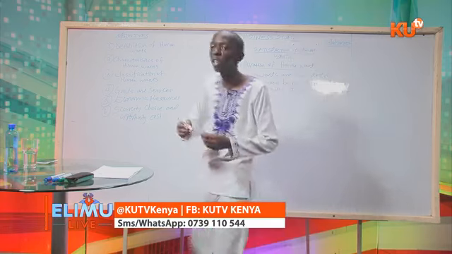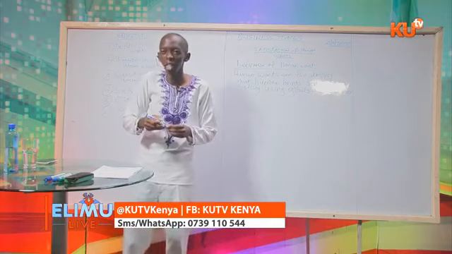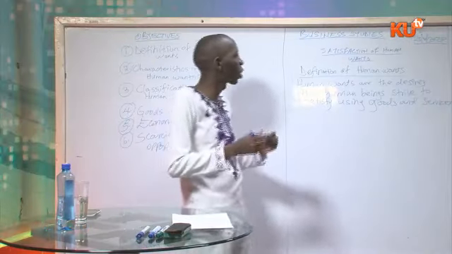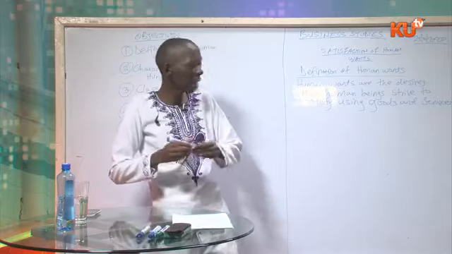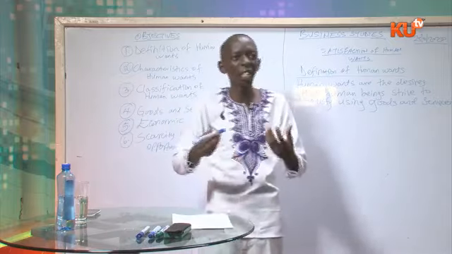So that is the definition of human wants. These are the desires that human beings strive to satisfy using goods and services.